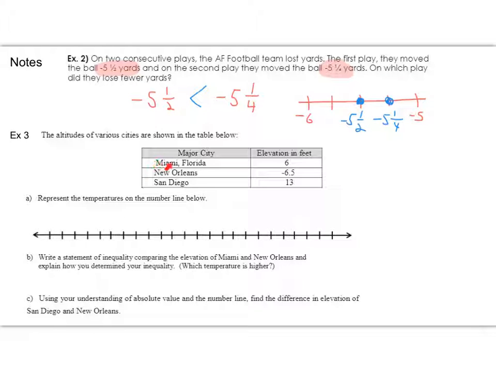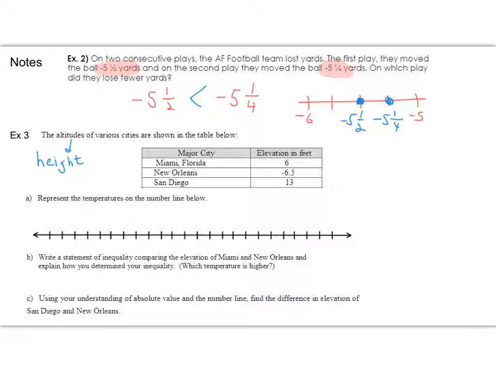So we've seen some problems like this before, where we look at the altitudes of various cities. Altitudes is the same as height. I'm going to just write that to make sure you know what that word means. It's really the height above sea level. Okay. And we're looking at 3 different cities and their heights.